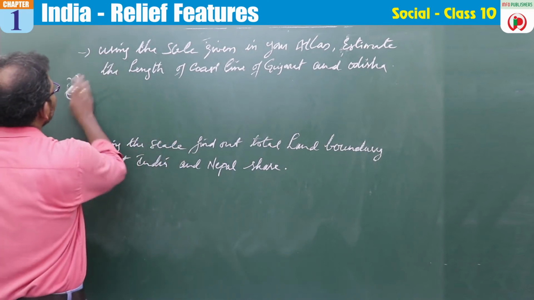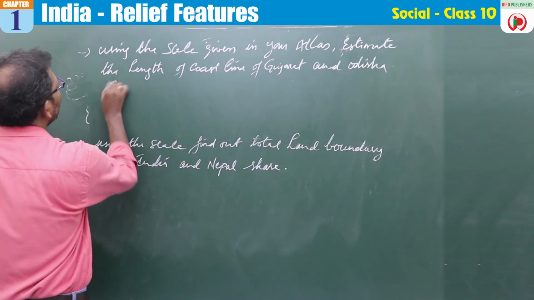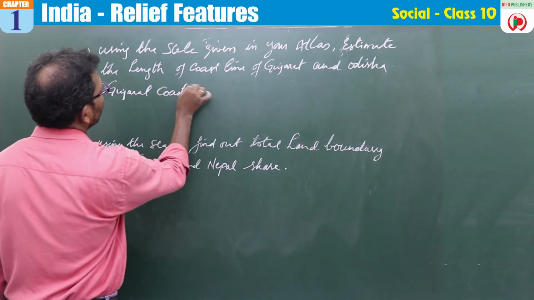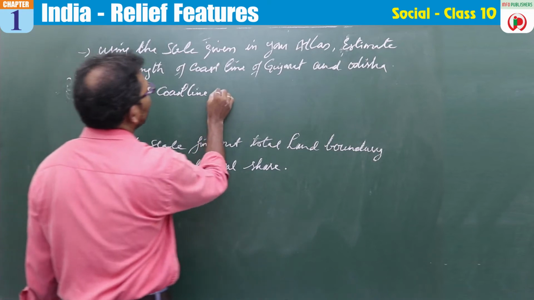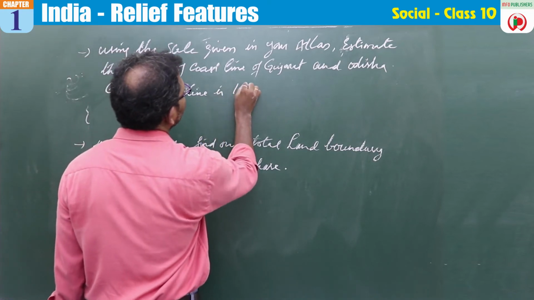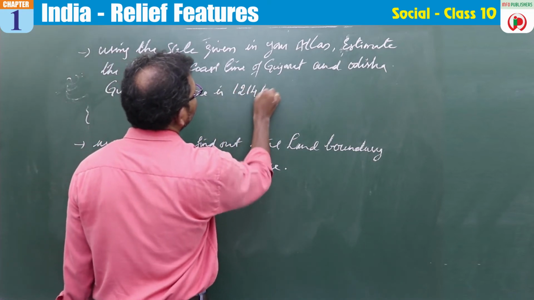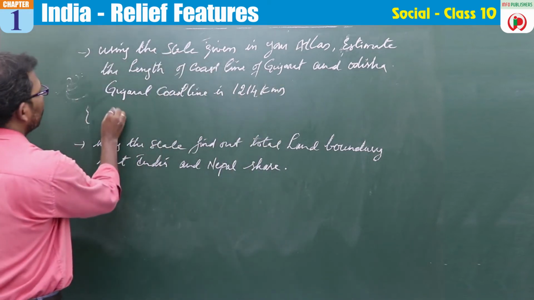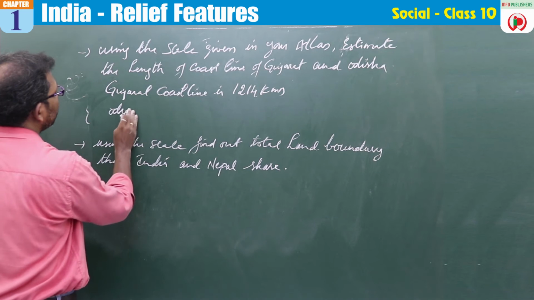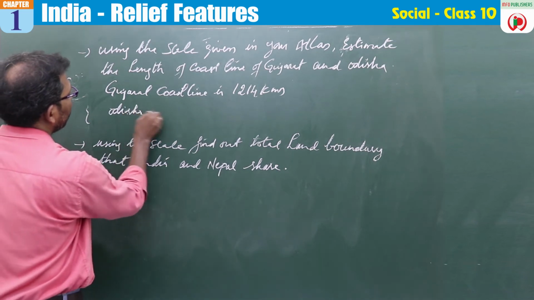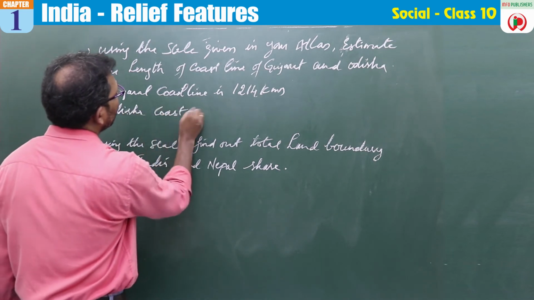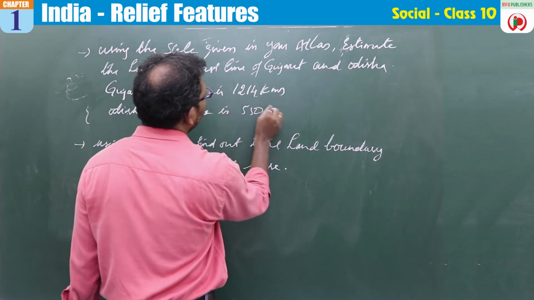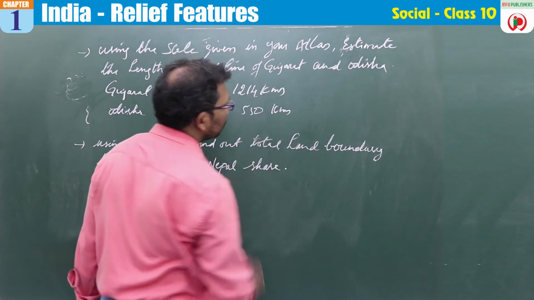The Gujarat coastline is 1214 kilometers and the Odisha coastline is 550 kilometers.